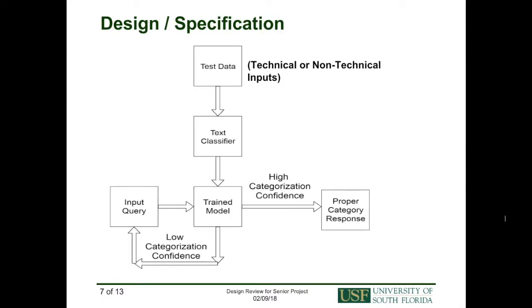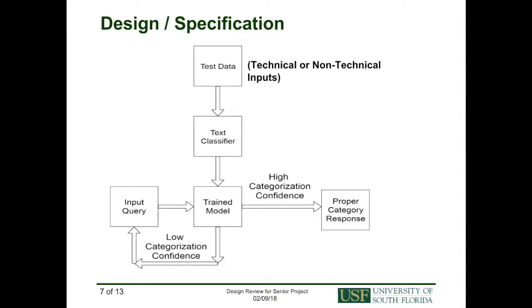The flow of the design is as follows. Test data is gathered or manually generated. In our case, this test data consists of possible queries users make to the bot. These queries can be either technical or non-technical, and some clients like to jokingly ask a bot questions about feelings or vacation holidays. To function with the text classifier, test data must be composed of a plain text one-sentence query with a customizable matching prefix label.